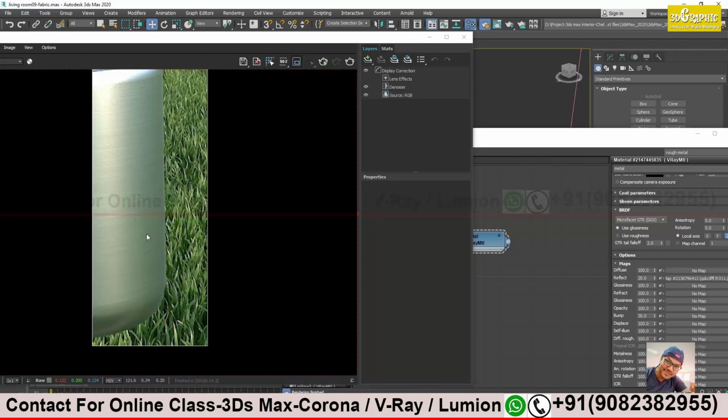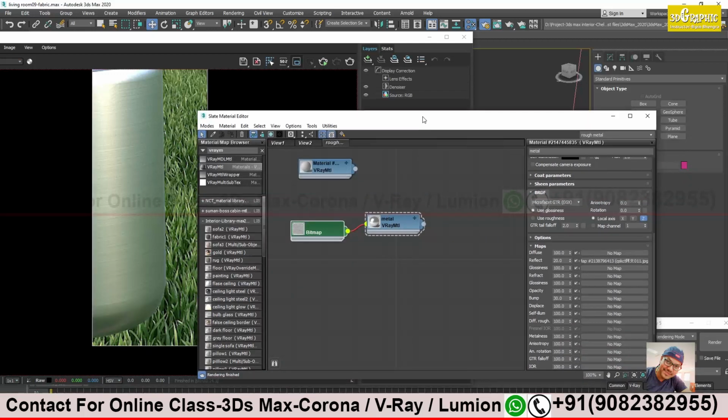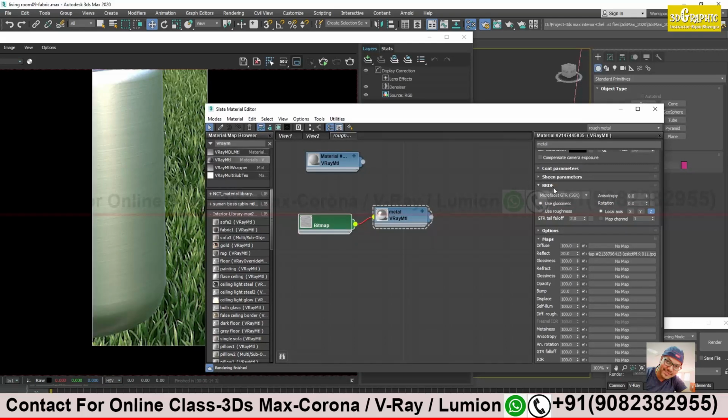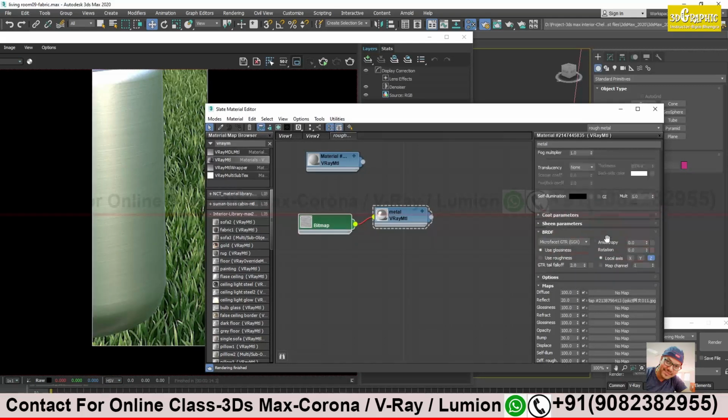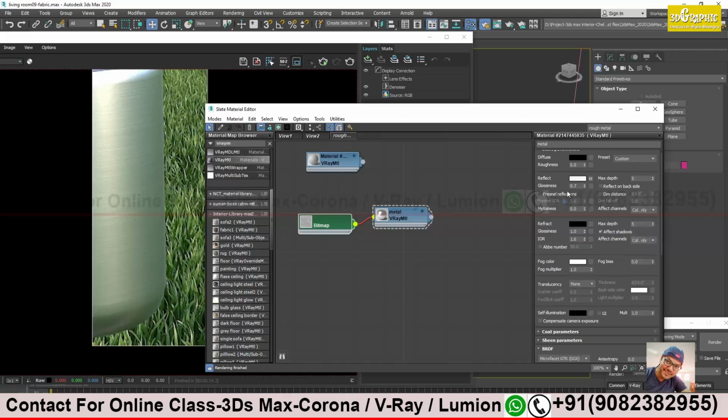See what problem I'm facing, I will share. Okay. With less reflection, I'm getting my lines, I'm getting my scratches, but the problem I'm facing is less reflection of my surroundings. So to cover that up, what people generally do, or I will do, is increase the glossiness, which I have given 0.7, maybe to 0.9.